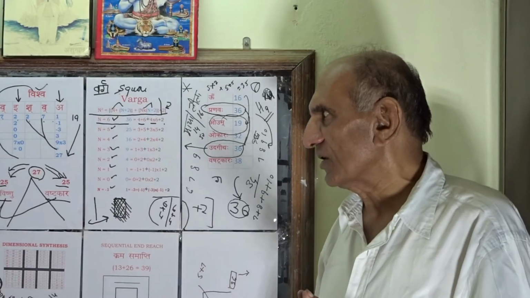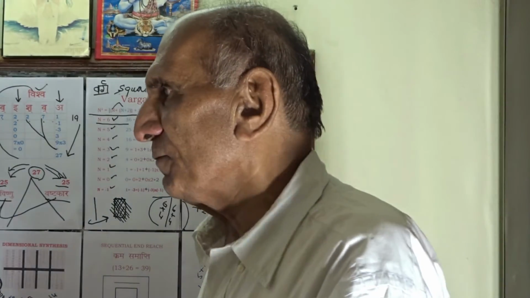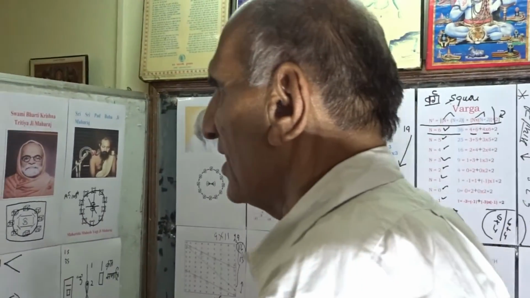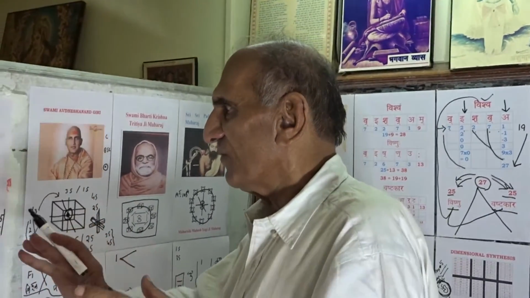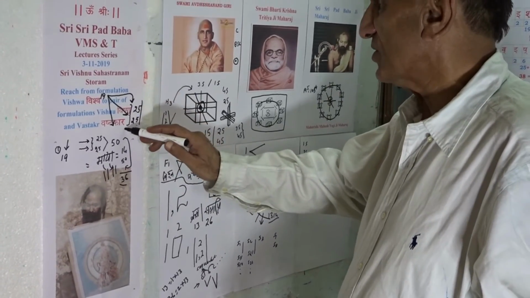Therefore, sadhakas fulfilled with the intensity of urge shall be face to face with the reach from formulation Vishwa to the pair of formulations Vishnu and Vashatkar.